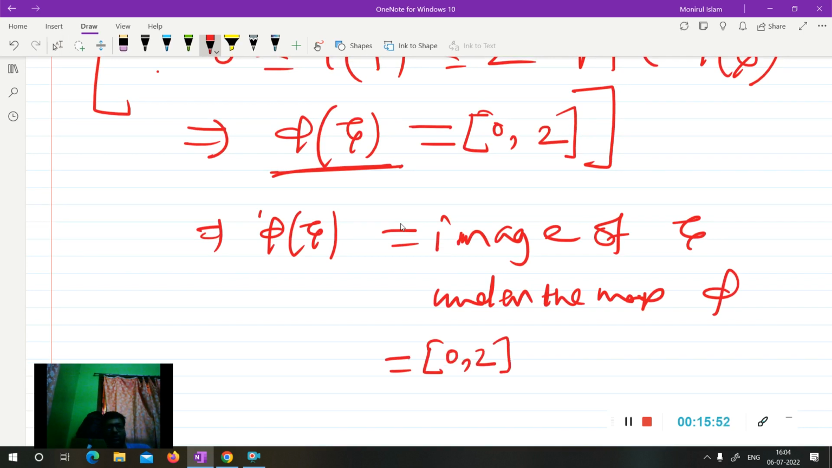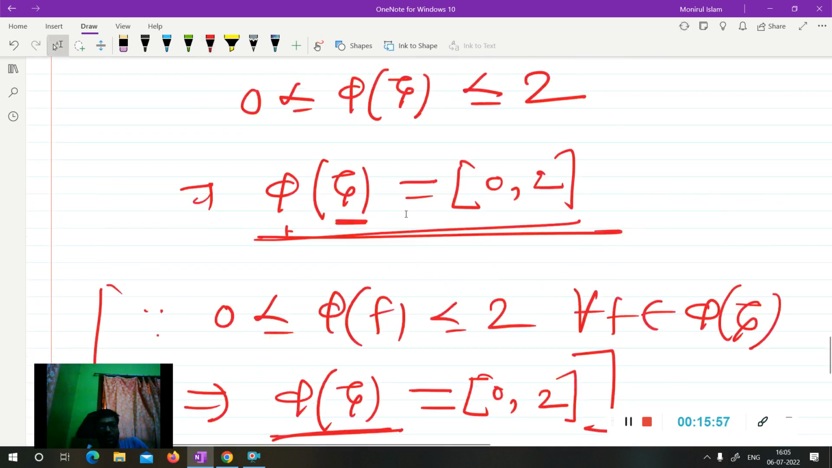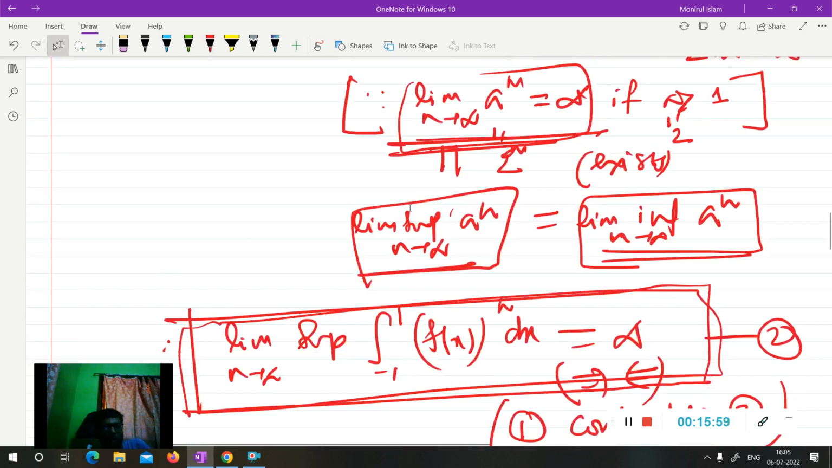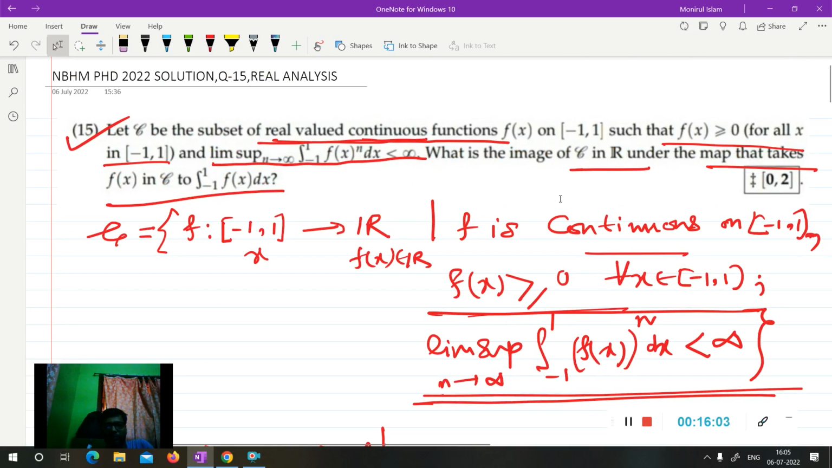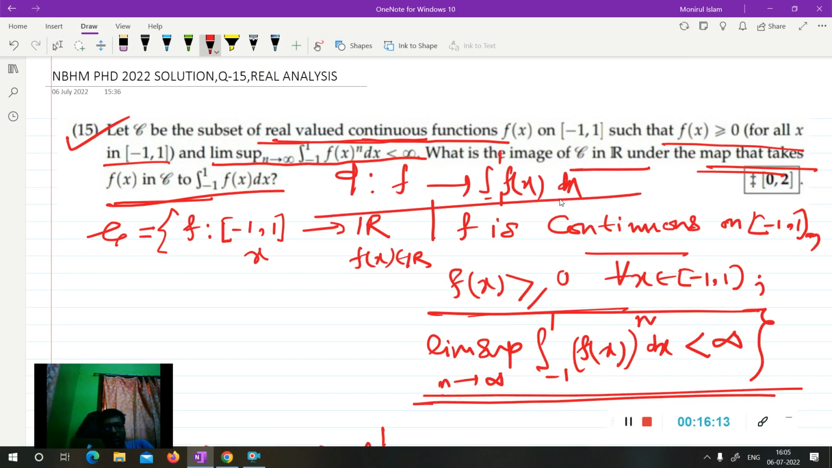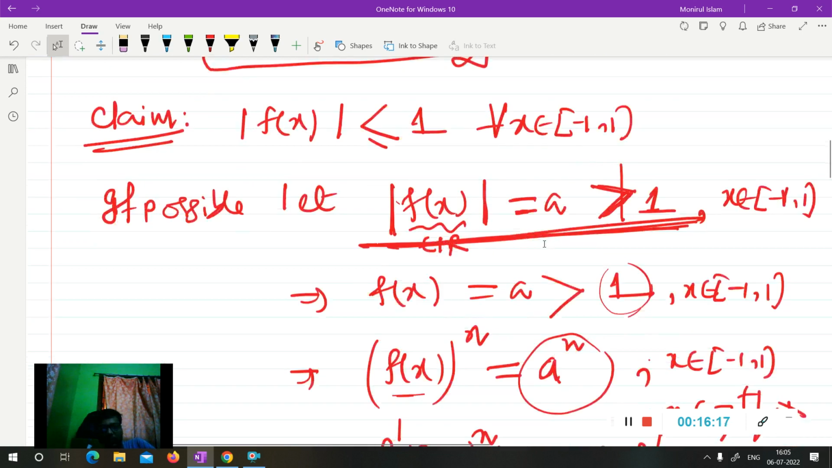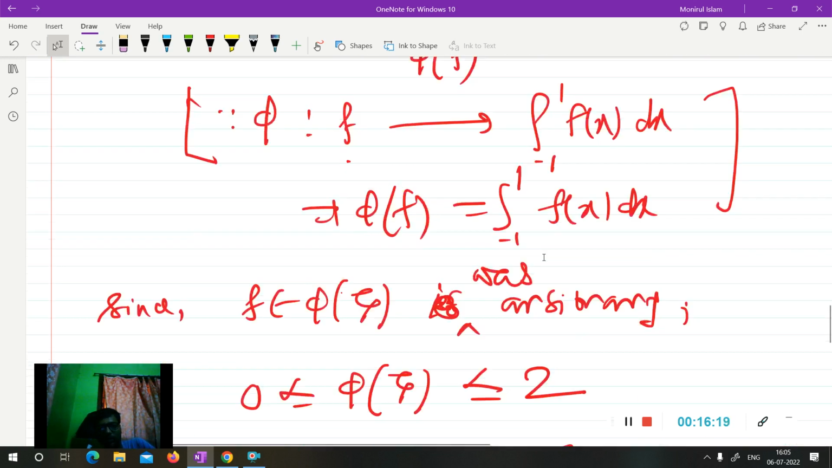And this is our answer. The question is asking for the image of script C under the map phi, the map that takes f to the integral from -1 to 1 of f dx. So I have determined phi of script C, which is nothing but the closed interval [0, 2].